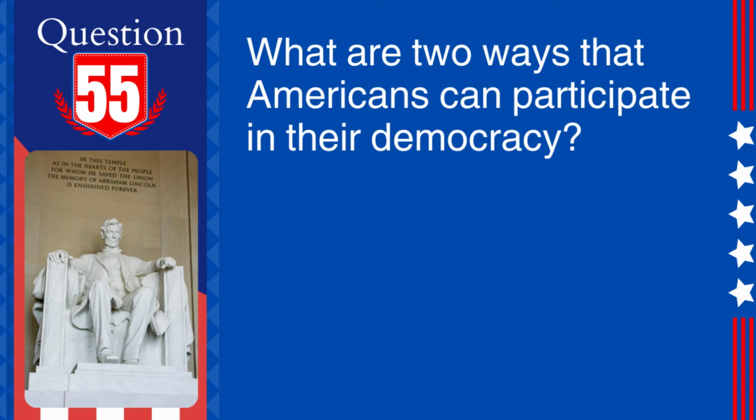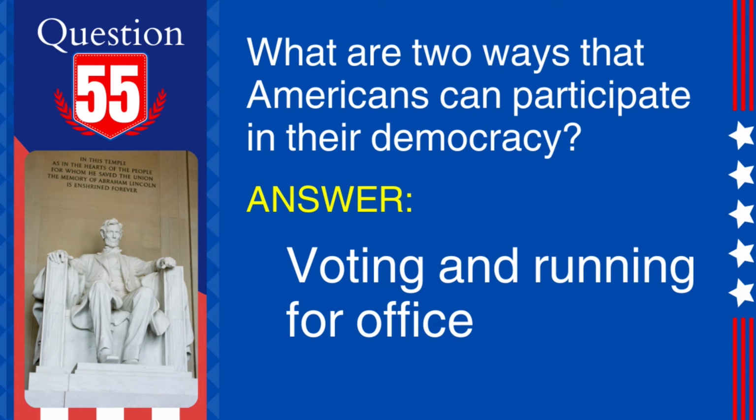55. Question. What are two ways that Americans can participate in their democracy? Answer. Voting and running for office. Explanation. By voting in elections and running for public office, American citizens can actively participate in their democratic system.